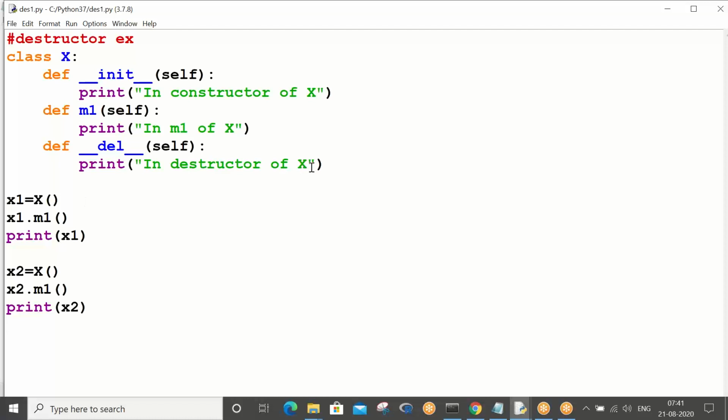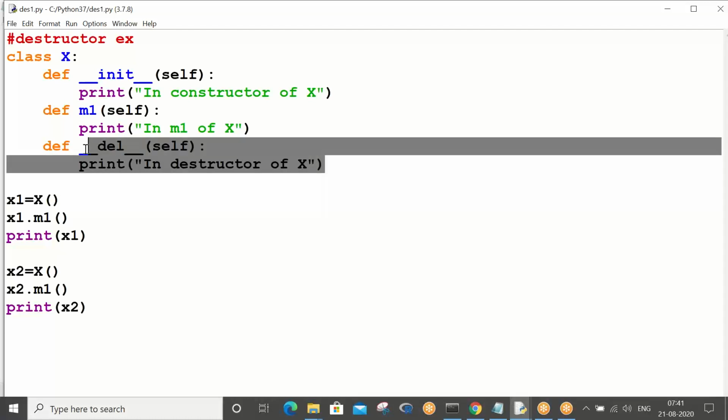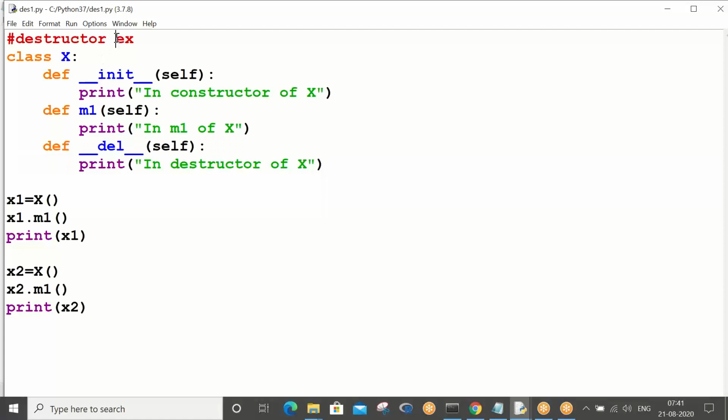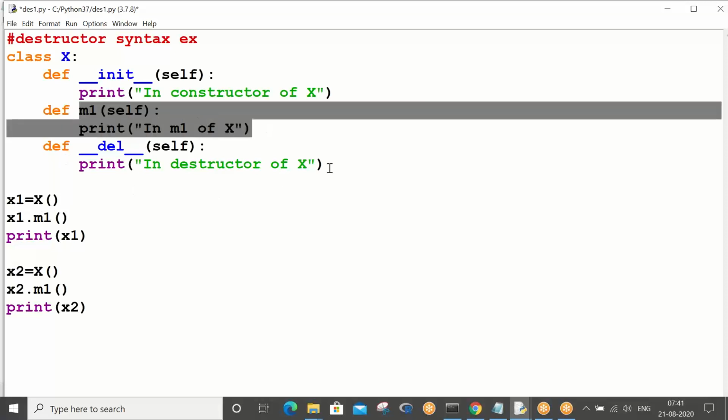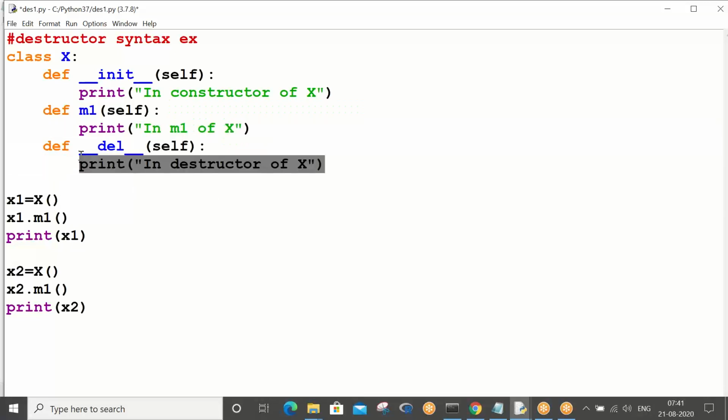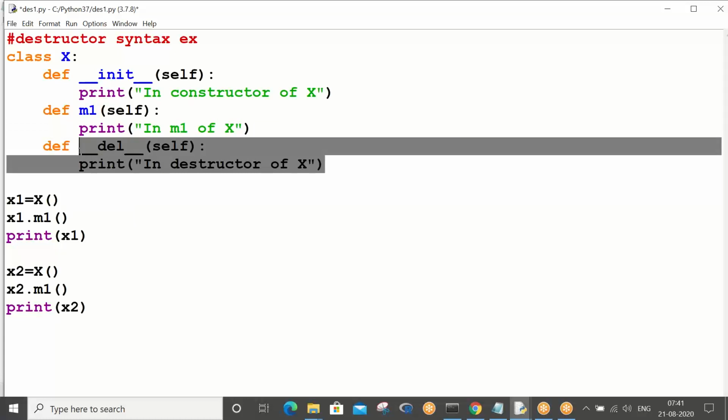So basically, this is how you define your destructor. Okay, destructor syntax. Right now, sir, here we have understood how the constructor is getting executed, because by the birth of the object the constructor is getting executed. We have also understood x1.m1, because the execution of this method is x1.m1. So how and when this destructor gets executed should be your question, right?